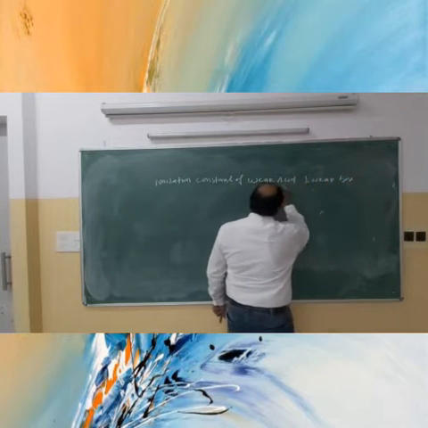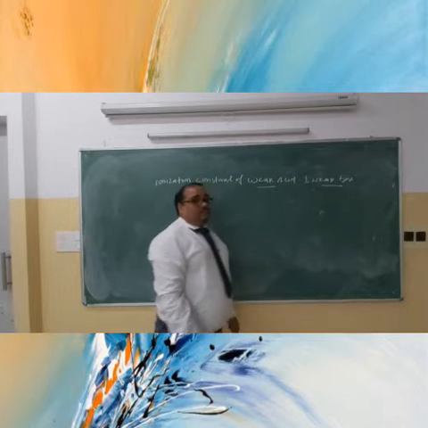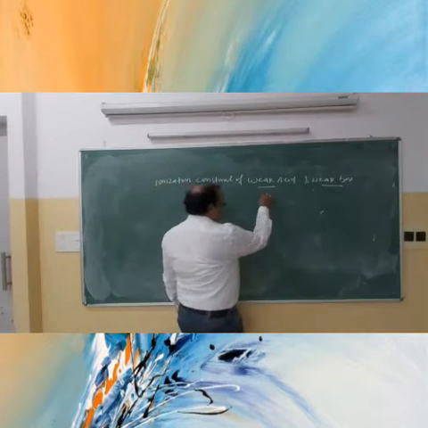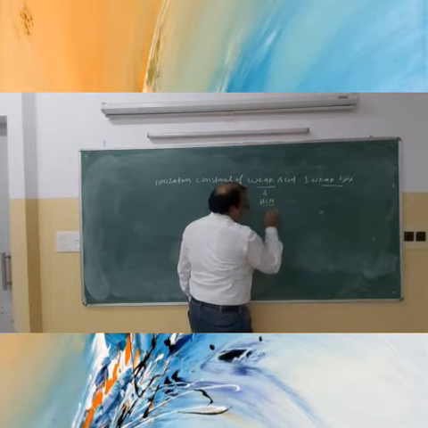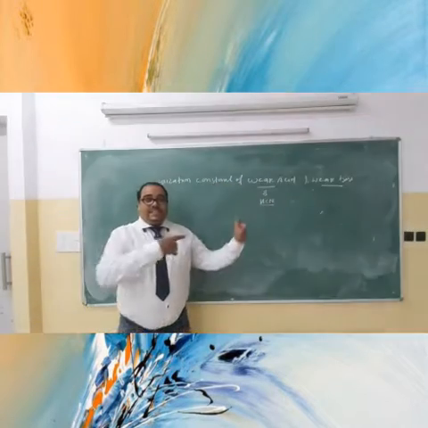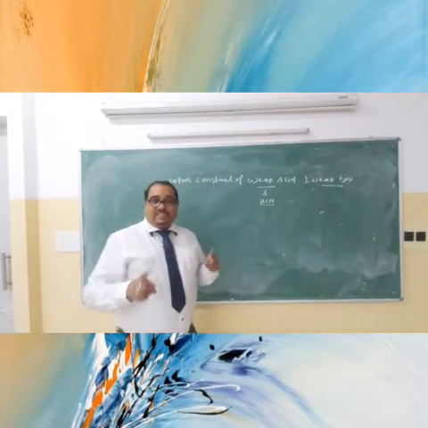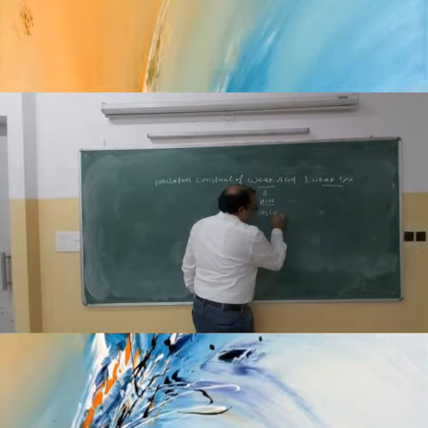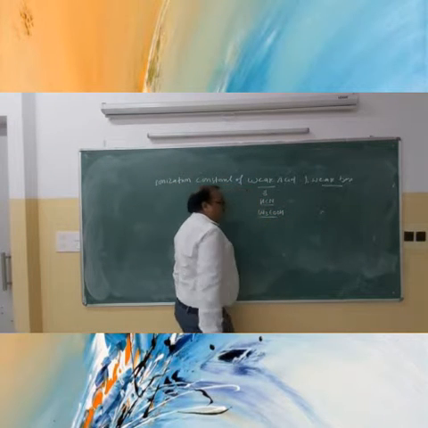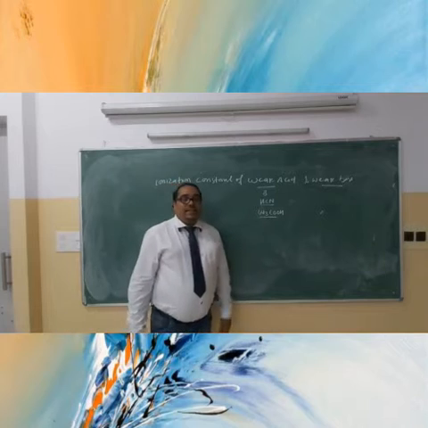What is a weak acid? What is a weak base? You know that, right? If you talk about weak acids, we can take hydrocyanic acid in the aqueous solution. Another example is acetic acid, which is also a weak acid.